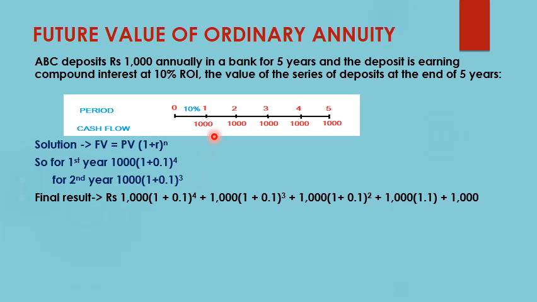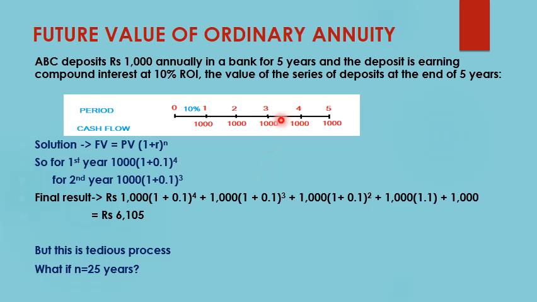So repeating this procedure for all the investments made, it will be 1000 in the bracket 1 plus 0.1 raised to the power 4, then 1000 in the bracket 1 plus 0.1 raised to the power 3, then raised to the power 2, 1, and raised to the power 0. This 1000 over here is the investment which you made at the end of the fifth year. But the problem with this is that it is a tedious process.